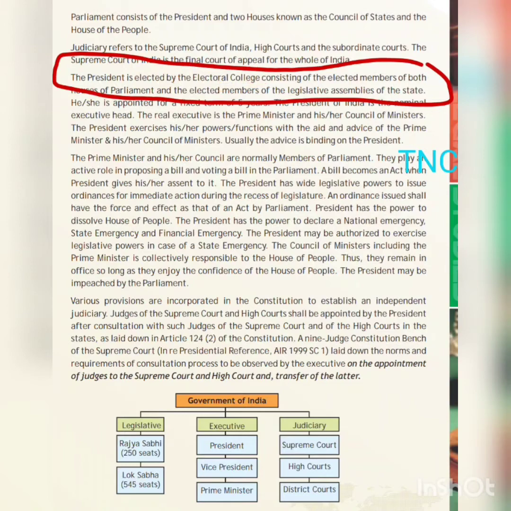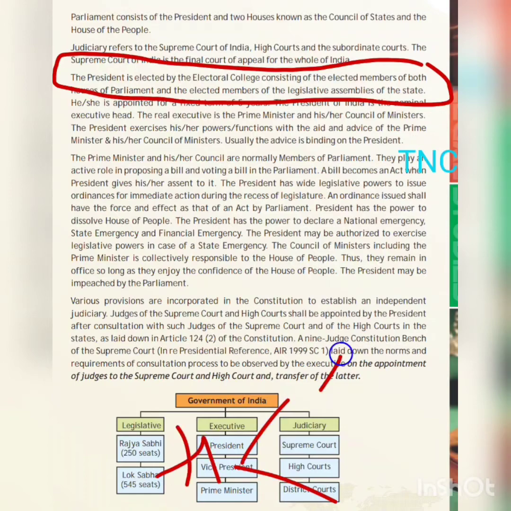Many times this electoral college related question comes in competitive examinations or in school examinations also. It may be asked, the electoral college consists of what? Elected members of both Lok Sabha and Rajya Sabha and elected members of legislative assemblies of the states.